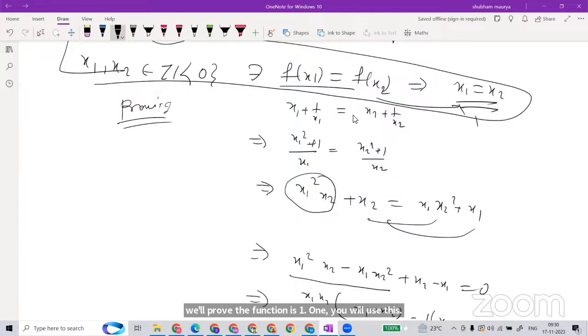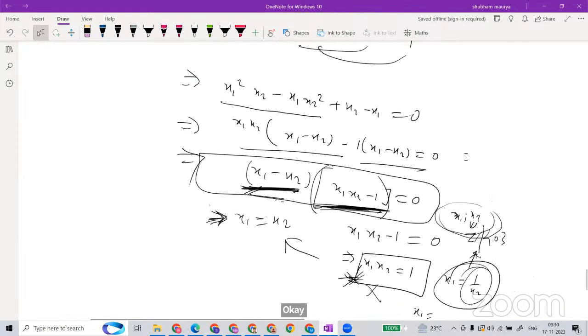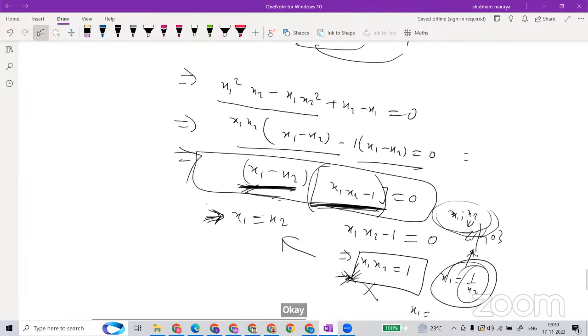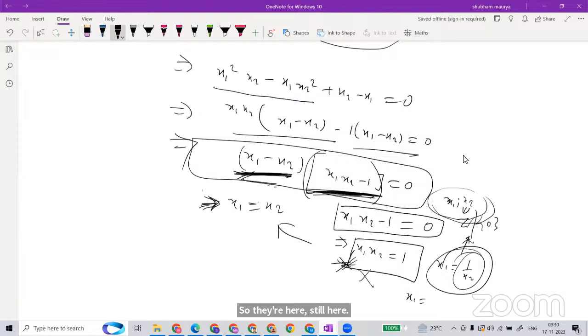So one more question, mock 4. First of all, is this clear, Disha? After x1 into x2, x1 into x2 is equal to 0. So here, till here. Yes, sir. Why is it 0?